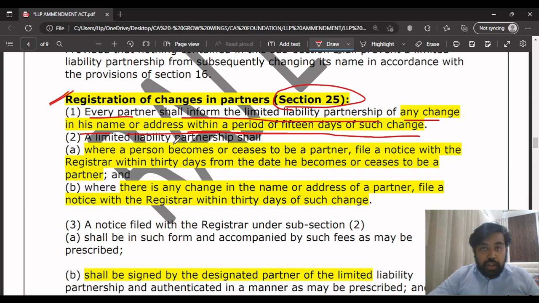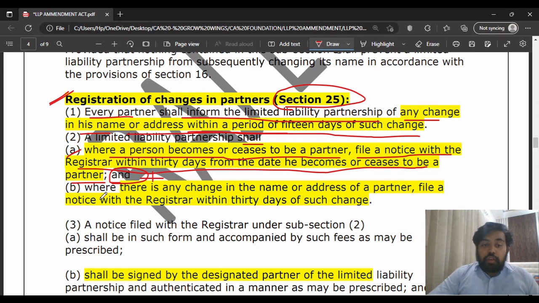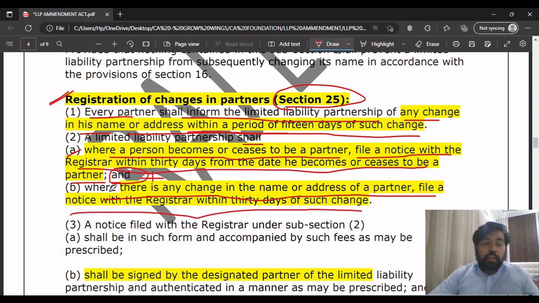And the next point is that the LLP shall, where a person becomes or ceases to be a partner, file a notice with the registrar within 30 days from the date he has become or ceases to be a partner, plus where there is a change in the name or address of the partner, file a notice with the registrar within 30 days of such change. See, this point is very important from the exam point of view. I'm not saying that the other point is not important. That is also important because the date is there. Both the points are important.